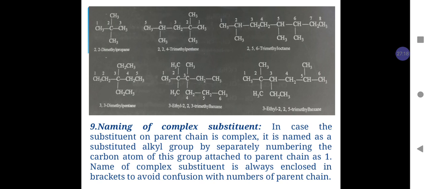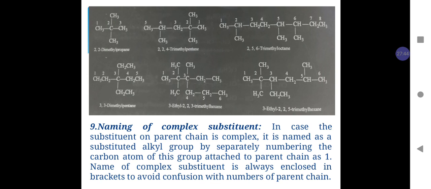While writing the full name of the compound, we will again write the ethyl substituent first, then methyl, because here also it is to be noted that in deciding the alphabetical order the prefix tri is not used.